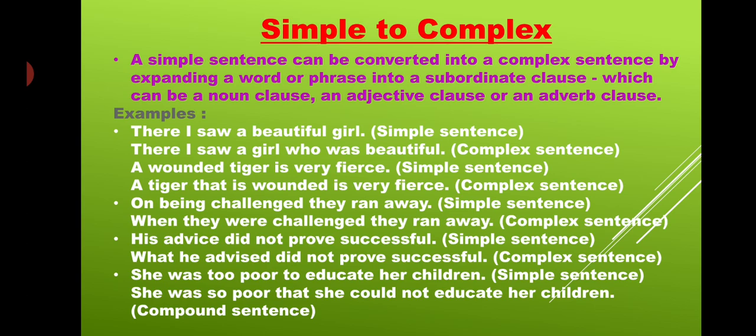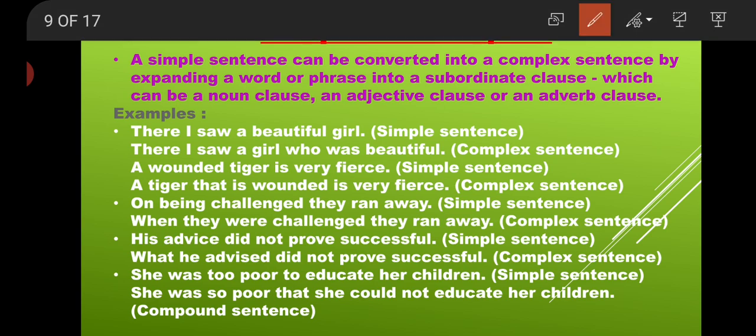There I saw a beautiful girl. Simple sentence है आपका. Now I'm making it complex. There I saw a girl who was beautiful. Find it. क्या use किया मैंने? W. क्या use किया? What have I used here? W words. As I said that all the W words are coming, right? So that is a complex sentence.